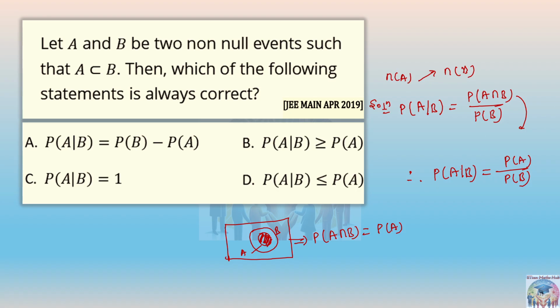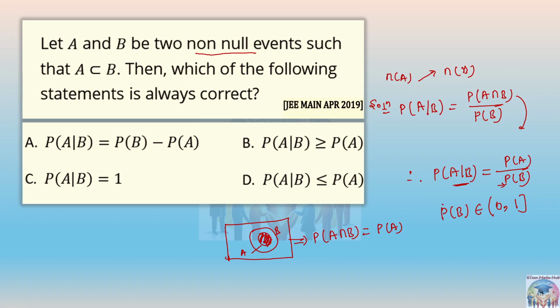So now, if the B event has already occurred, what could be the possibility for the probability of B? It can be between 0 to 1. 0 is not possible because A is already a subset of B, and 0 is also not possible because they are saying non-null sets or non-null events.